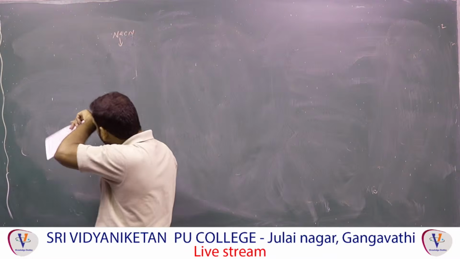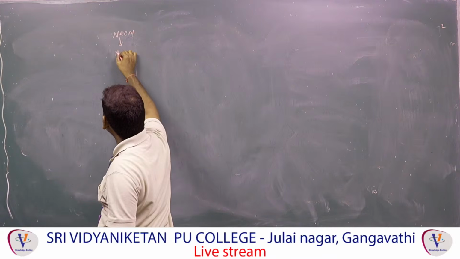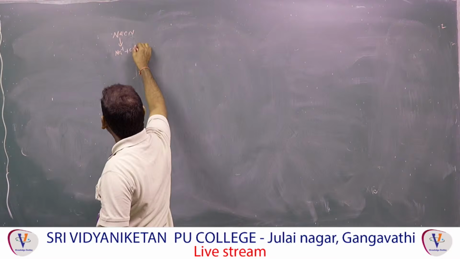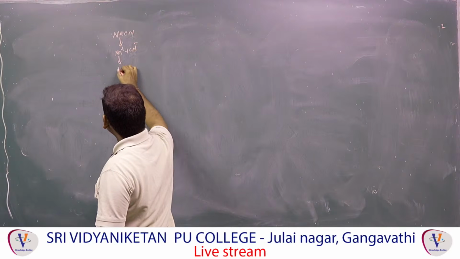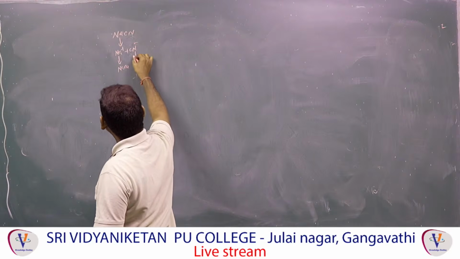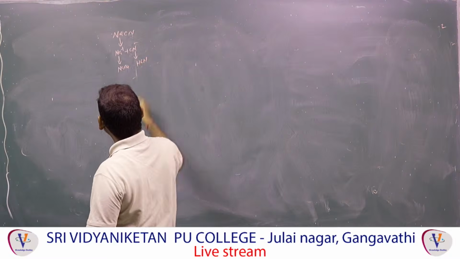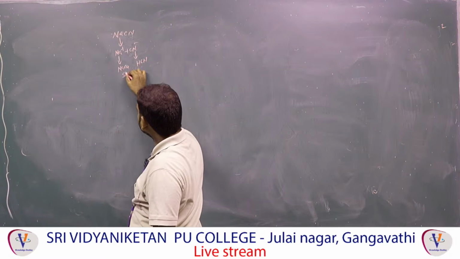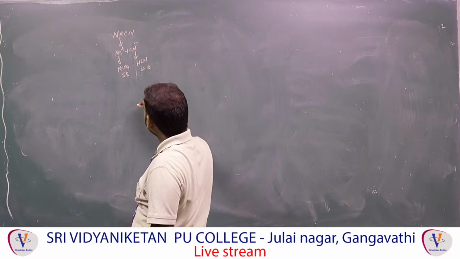NaCN: first how does it dissociate, Na+ and CN-, that you have to know. Na is coming from NaOH, CN is coming from HCN. So this is a strong base, this is a weak acid.